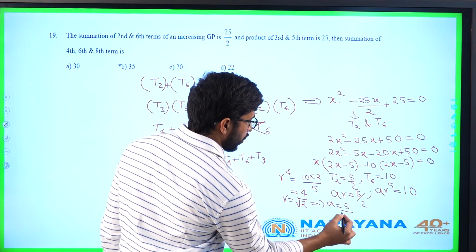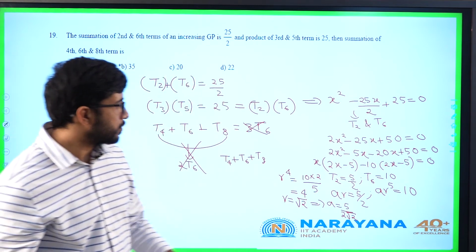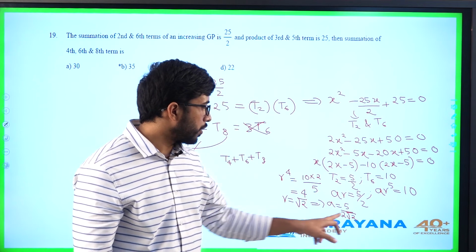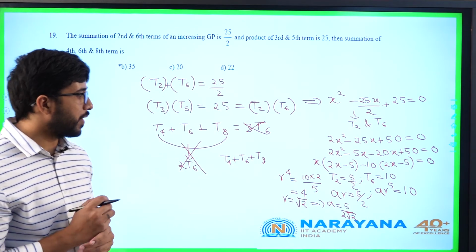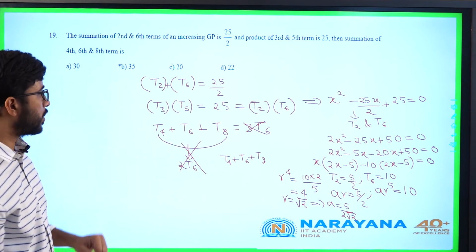5 by 2 root 2, we'll just verify. 5 by 2 root 2 into 4 into root 2. So 5 into 2, 10 I will get. First term is 5 by 2 root 2 and R is root 2. T4 plus T6 plus T8 I have to calculate.